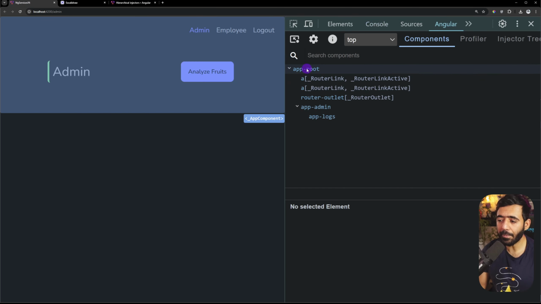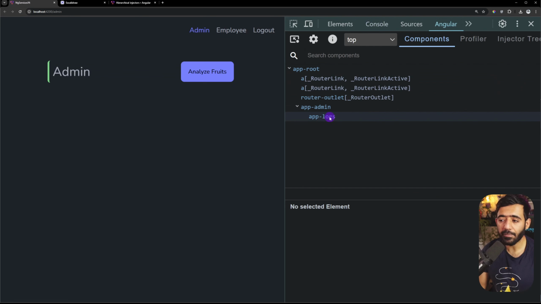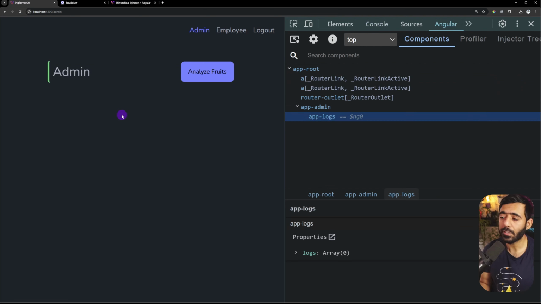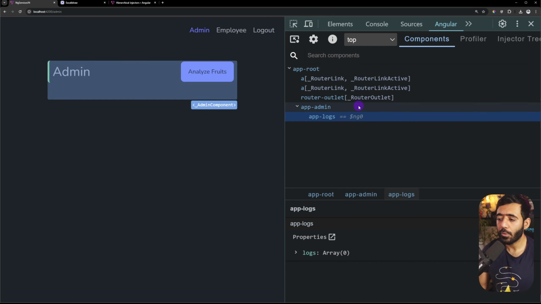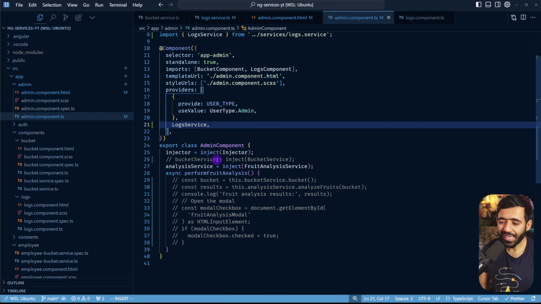So here you can see we have app root, we have app admin, and then we have the logs component, which shows the logs. And I'm using the Angular dev tools that you can also find in the description of this video, which is a really good tool to basically see how everything looks and if everything is working as intended. I'm going to go back to my code and I'm going to enable this again.